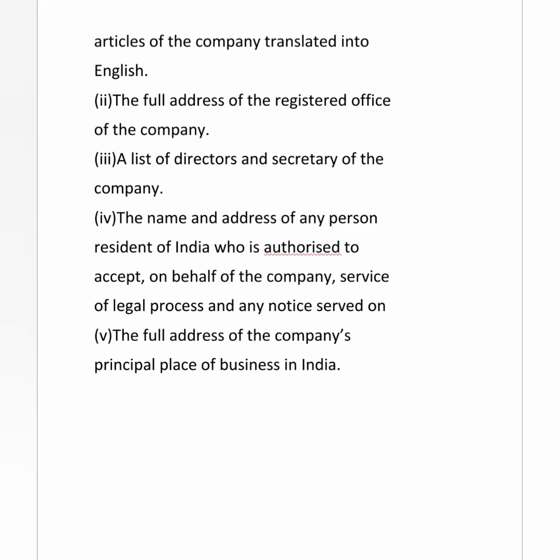Next, the full address of the registered office of the company should be given. Then the list of directors and secretary of the company will be mentioned. Then the name and address of any person resident of India who is authorized to accept on behalf of the company service of legal process and any notice served on it will have to be furnished. Then at last the full address of the company's principal place of business in India also has to be specified to the registrar of companies.